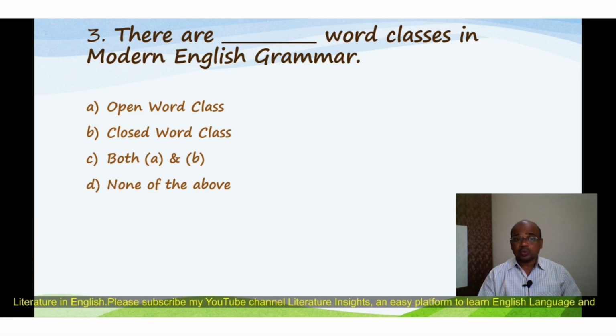The correct answer is C. Both A and B. In modern English grammar we have 2 major word classes: open word class and closed word class. In traditional grammar we have seen parts of speech. Those parts of speech now appear with a new connotation as word classes in modern English grammar.